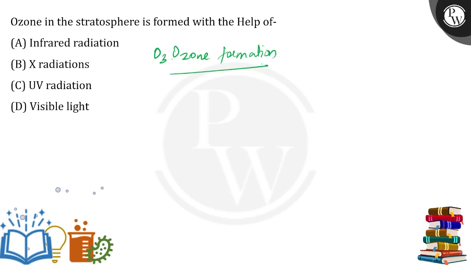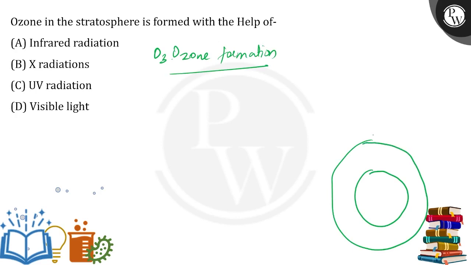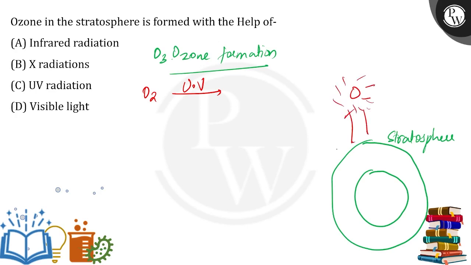How is it formed? Suppose this is your Earth. In the stratosphere, which is the layer present in the atmosphere, there lies the ozone. Now what happens here is when the oxygen gets UV rays, because there will be the sun, from which we will be getting the lights, along with that we will be getting UV rays. These UV rays are so powerful, they have so much energy that they break the diatomic oxygen into its oxygen radical, or you can say elemental oxygen.